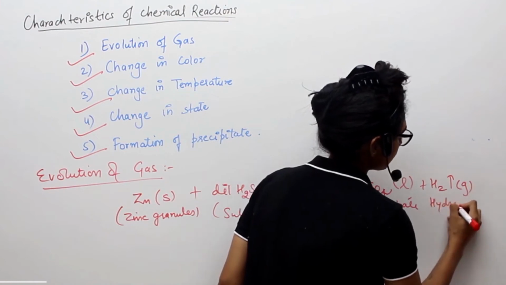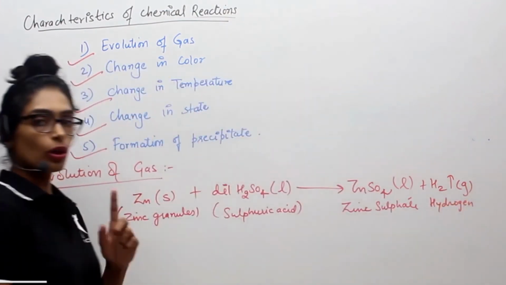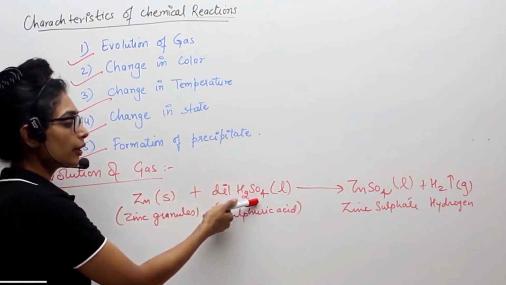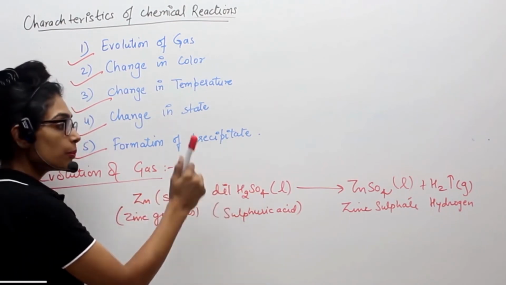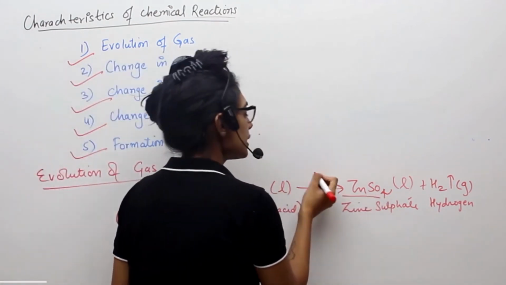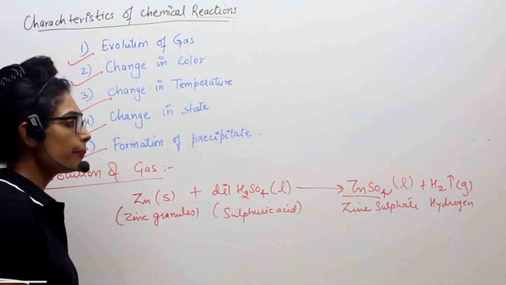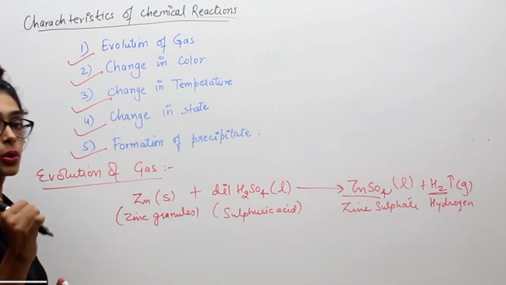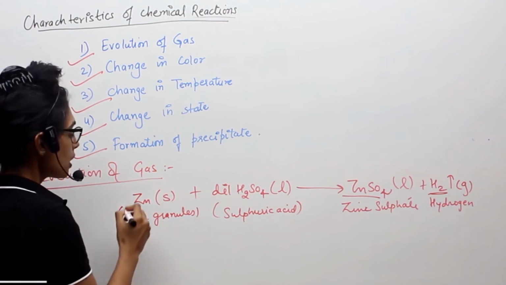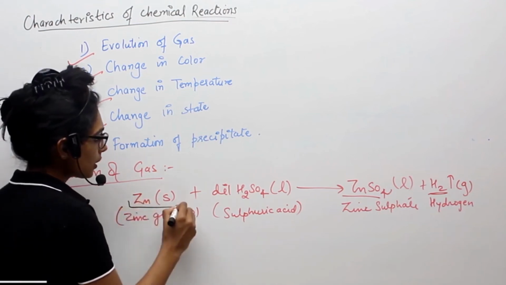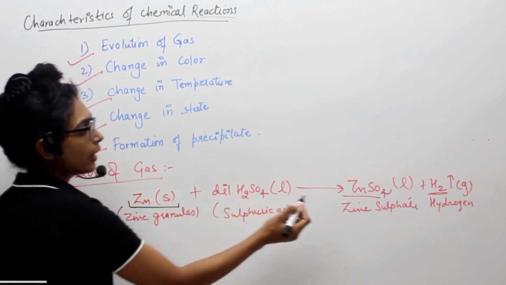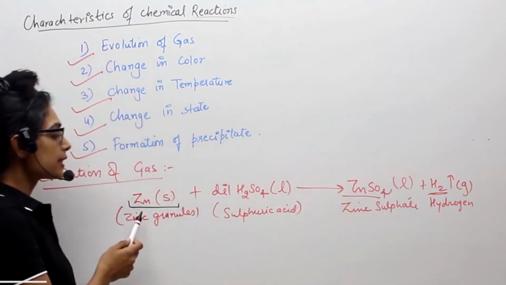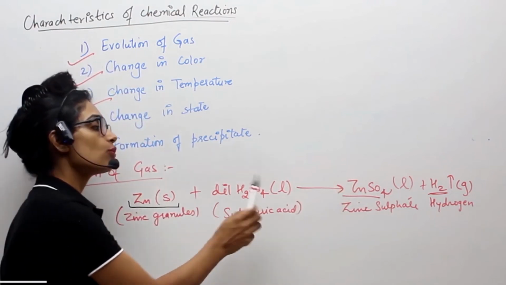Hydrogen gas. So in this reaction, what have we seen? We had taken zinc in the solid form. Then I have reacted it with dilute H2SO4. The product formed is zinc sulfate. This can be with heating or without heating, either way. And the other product which is formed is hydrogen. So here you can observe 2 different kinds of changes. First of all, your zinc has reacted with H2SO4 and formed ZnSO4. So the zinc-based substance has become liquid now. Zinc initially was solid, H2SO4 was liquid.